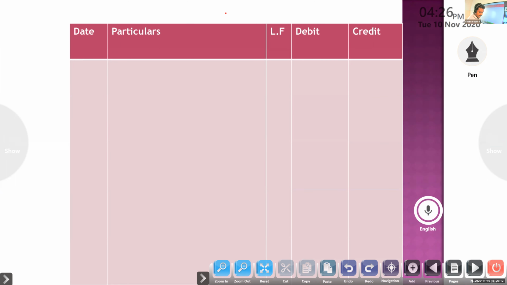First one, sales return book overcast. Entry: suspense account added to sales return account.